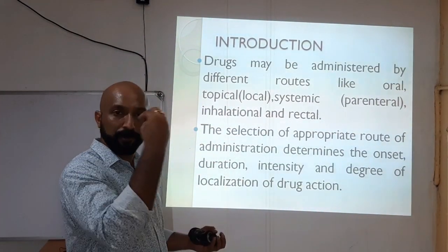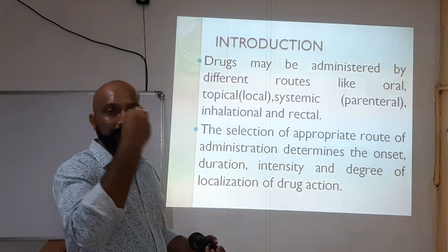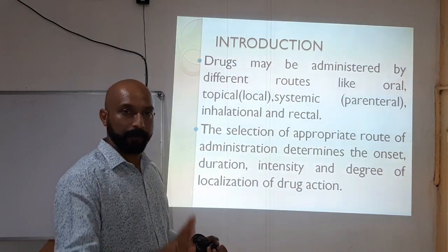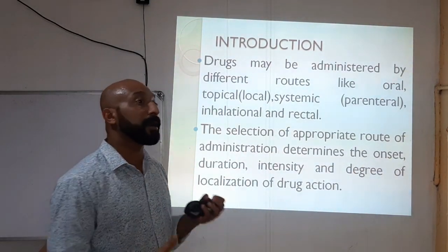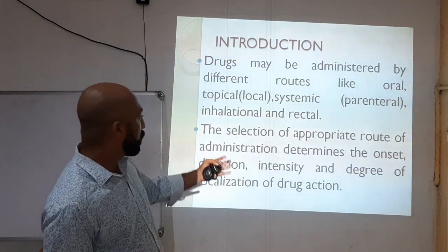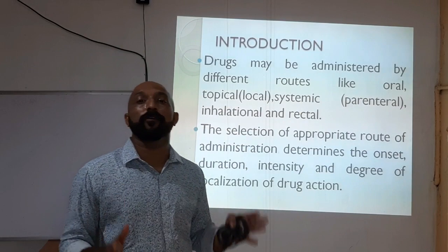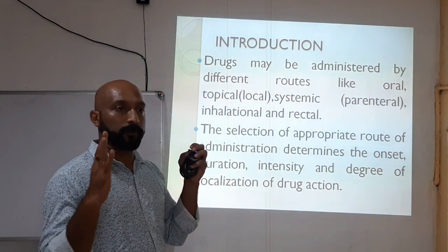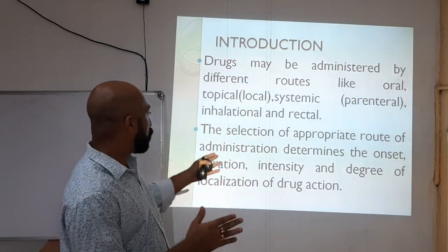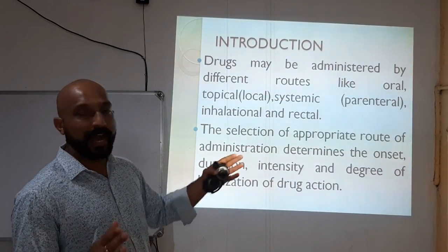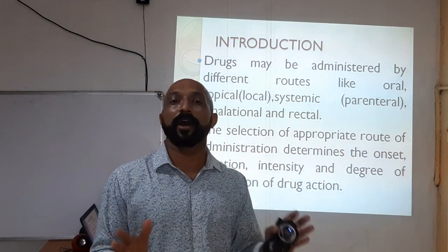If you take oral drugs or oral tablets, it may take a little bit of time. If it is an injection, it may act faster. So the onset, duration, intensity and degree of localization of drug action depend on the route of drug administration.